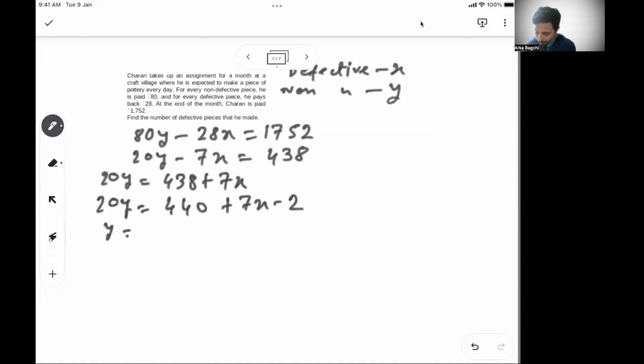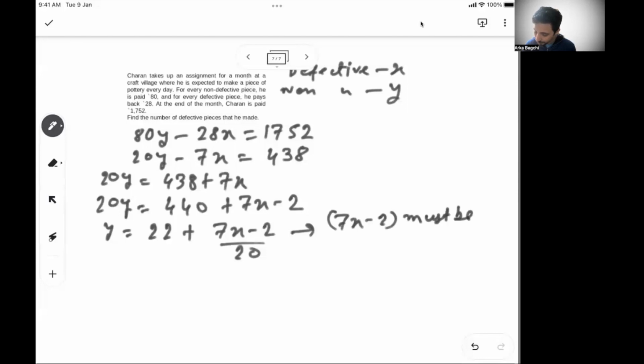So y becomes 22 plus (7x minus 2) by 20. Now I know x and y have to be integers. So y has to be an integer when 7x minus 2 is divisible by 20. 7x minus 2 has to be divisible by 20, right?